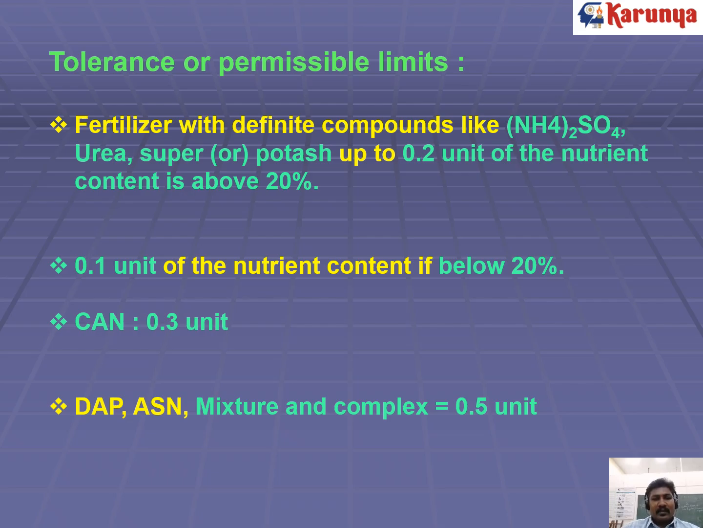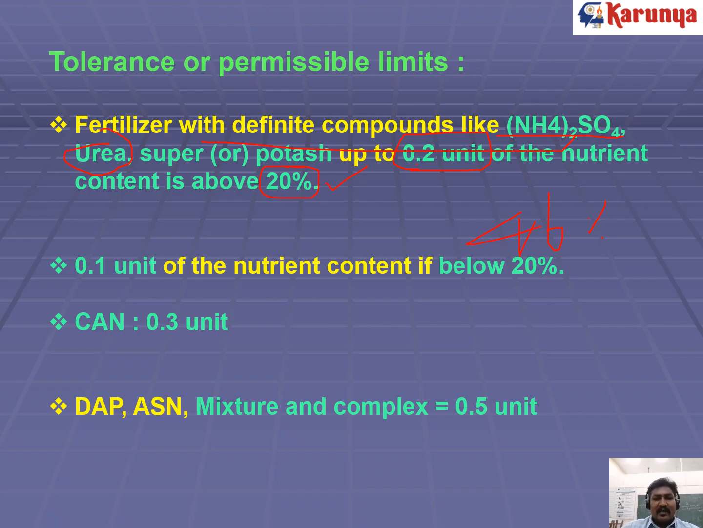So, we have seen the tolerance limit. What is exactly a tolerance limit? It means their physical properties, how it looks, and definite compounds, like for example ammonium sulfate, urea, SSP, and potash. Their nutrient content may differ up to 0.2 unit only if the nutrient content is more than 20%. For example, urea containing 46% nitrogen, which is more than 20%, their variation may be 0.2 unit, either 45.8 or 46.2. Up to this it can be.